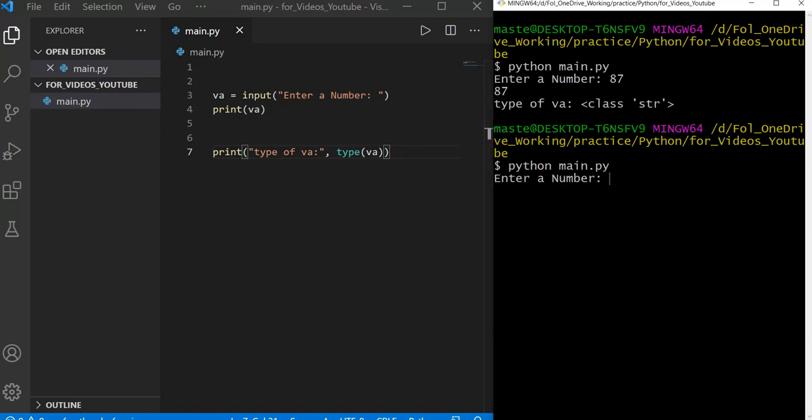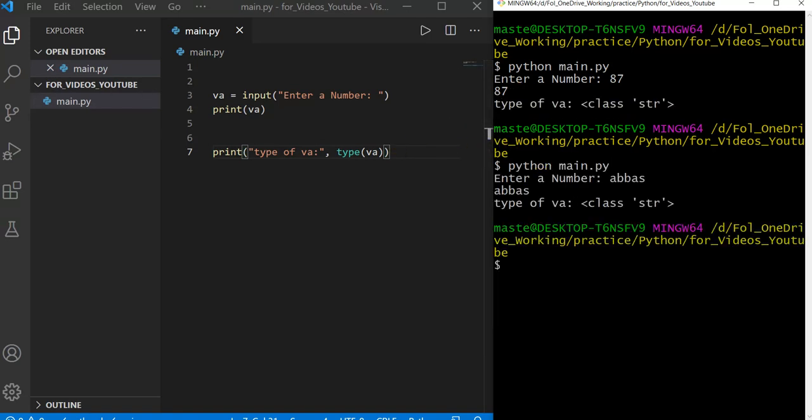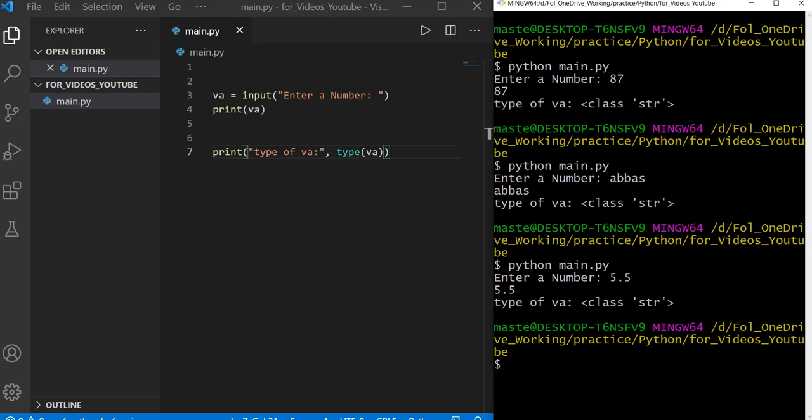It says, yeah, this is a string. So this is a string, but this is not the integer type. Why? Let me check with a floating value. Again, the string. So why is this happening?